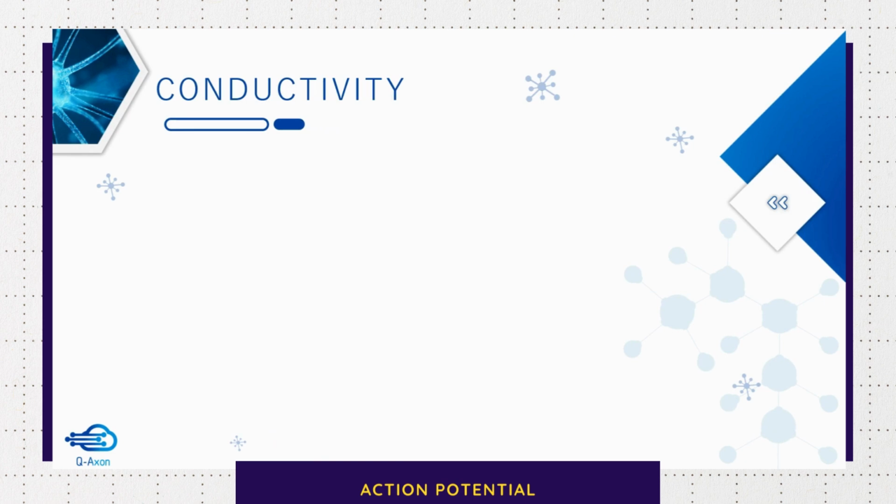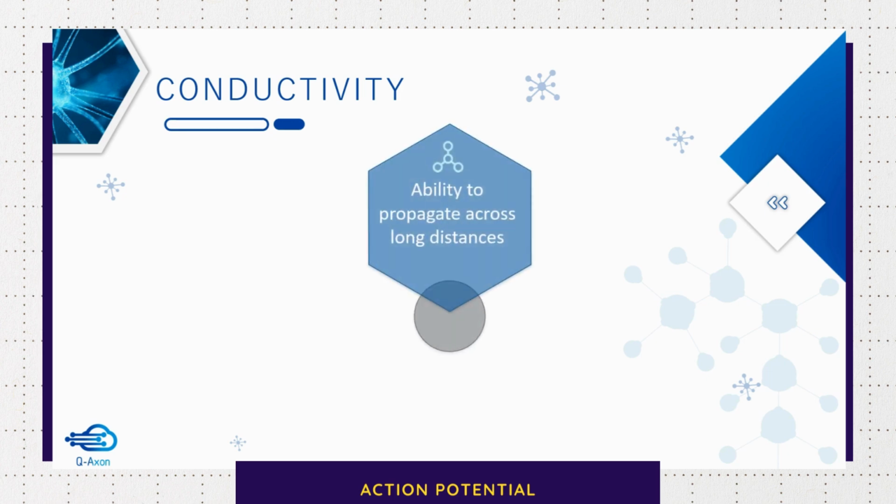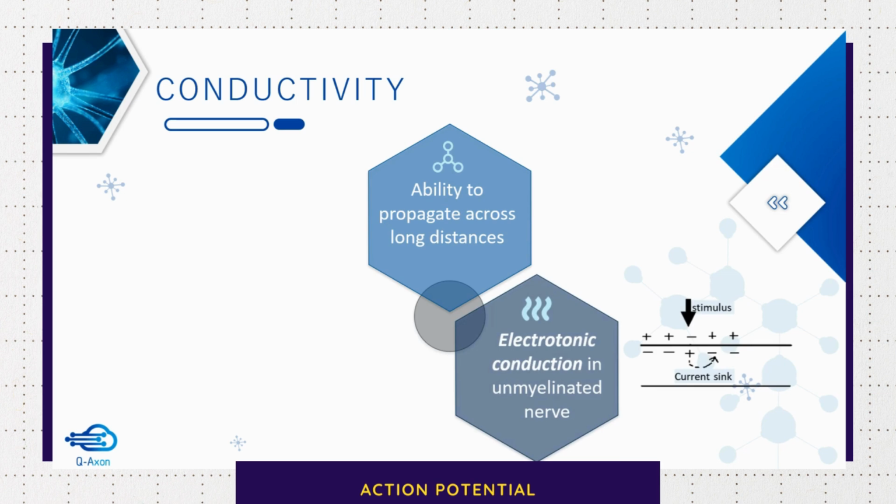Now let's discuss the third property, that is conductivity. We already saw that the magnitude of the action potential is quite large, so it is capable of traveling long distances. This property is referred to as conductivity. Now, conductivity differs between a myelinated and unmyelinated nerve. In the unmyelinated nerve, conduction is electrotonic.